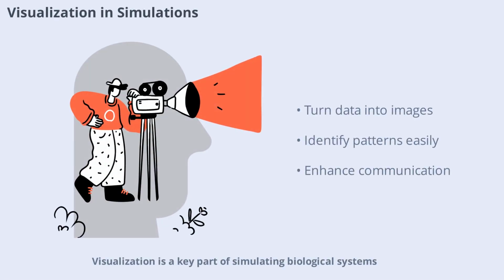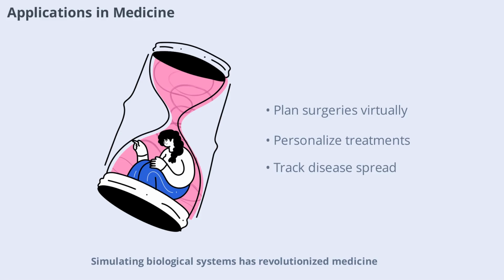Visualization is a key part of simulating biological systems. By turning complex data into images, graphs, and animations, scientists can better understand and communicate their findings. Visualization tools help identify patterns, highlight important trends, and make simulations more accessible to a wider audience. Whether it's a 3D model of a protein or a map of an ecosystem, visualization brings simulations to life and enhances scientific discovery. Emulating biological systems has revolutionized medicine.